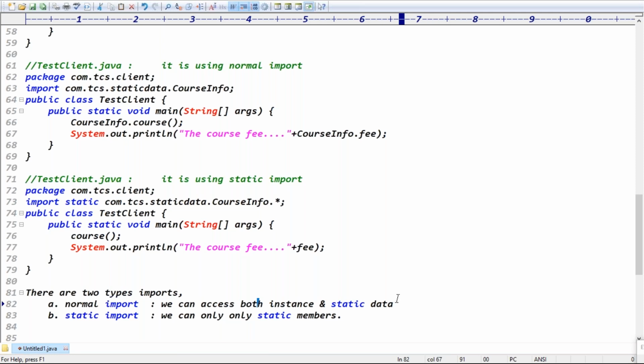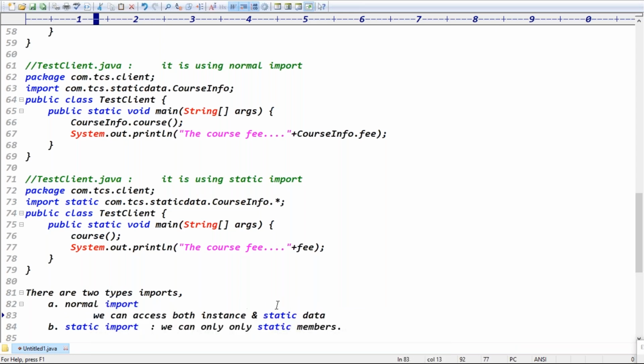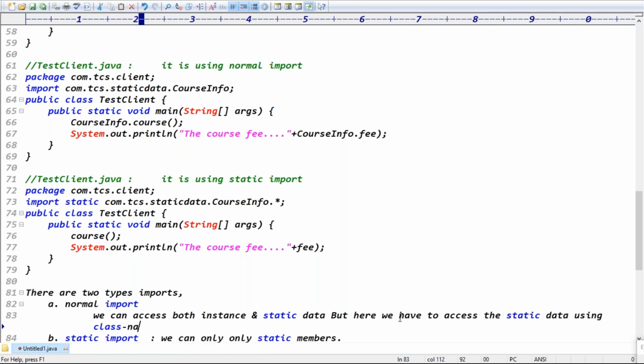but we have to access the static data using the class name.